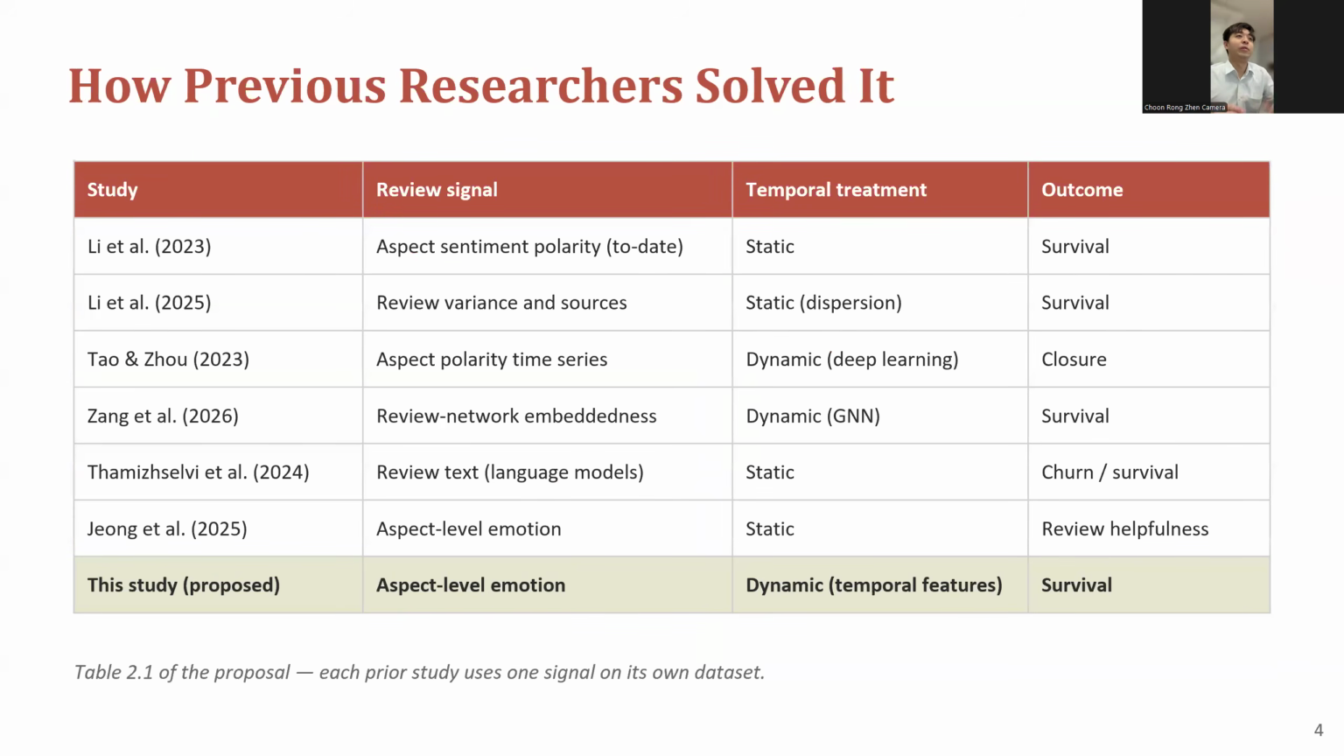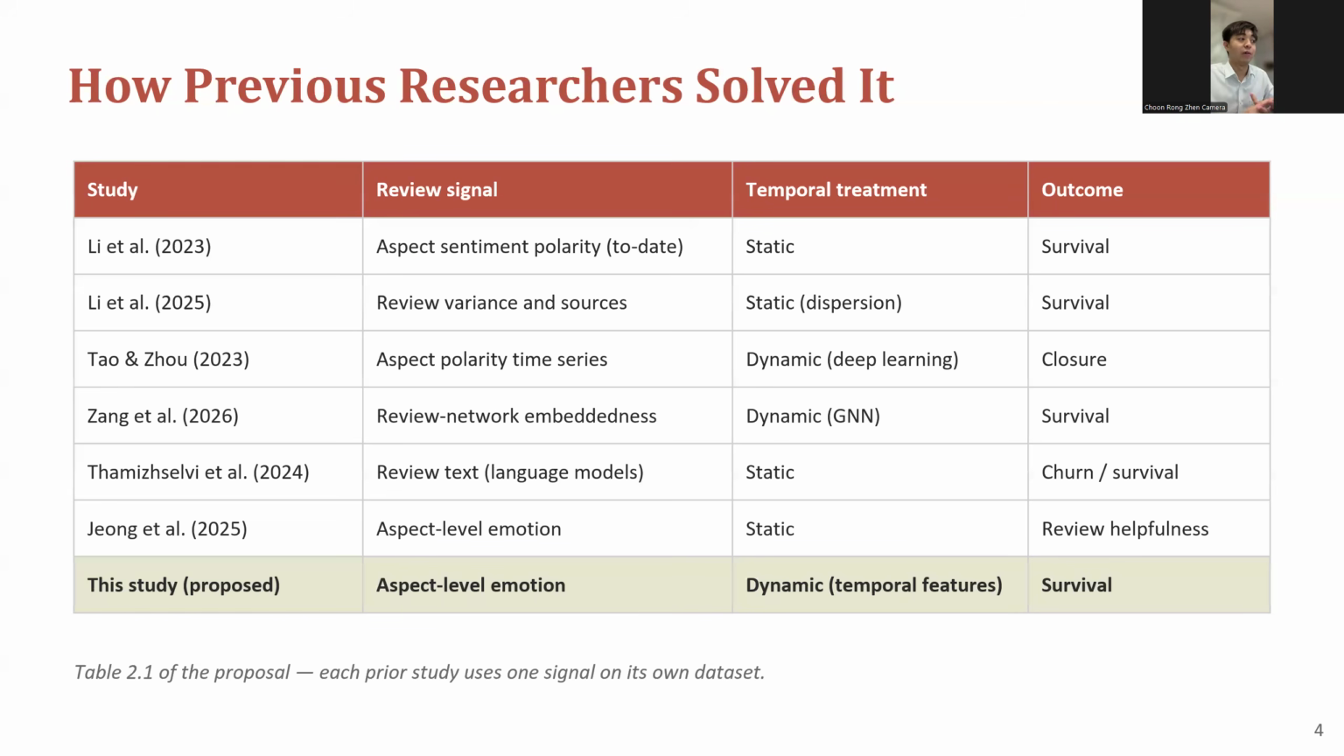So this is how previous researchers solved the problem. Lee and his team have conducted two kinds of research on different review signals. The first is aspect sentiment polarity, and the second is review variance and sources. Their temporal treatment is based on static dispersion. The outcome is the same as this research, which is restaurant survival.